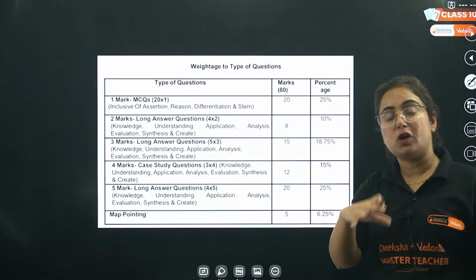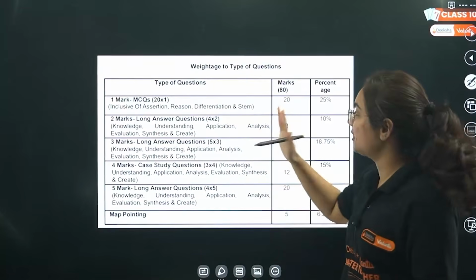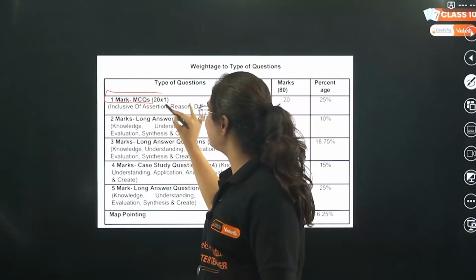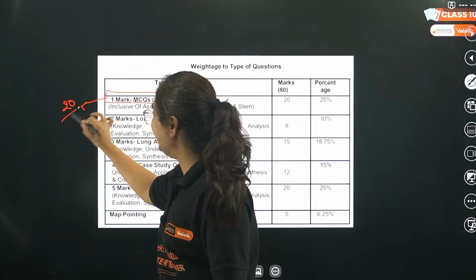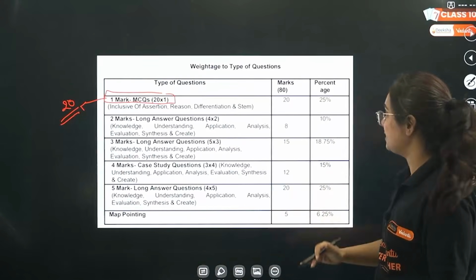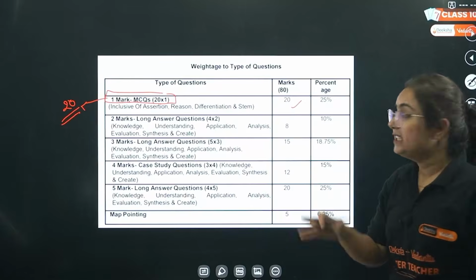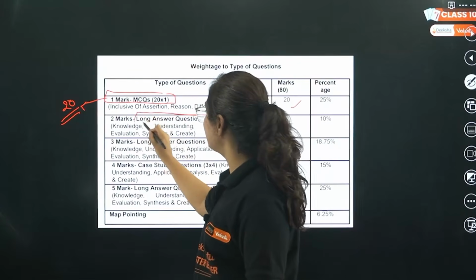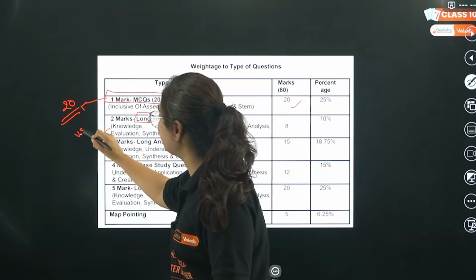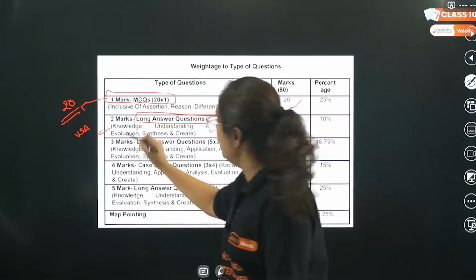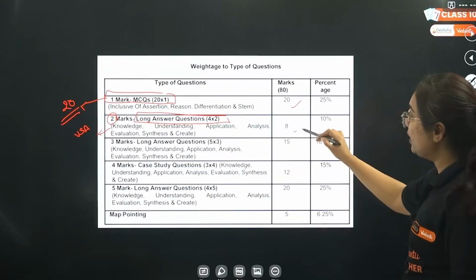Okay? The typology of the question in SST, as we studied in maths as well as science, is such that, beta, 1 marker question, that is an MCQ, right? 1 marker question, that is MCQ, will be 20 in number from each of the sections. Marks carrying 20, obviously, because 1 mark each. Then we will have long type of questions, right? I don't mean long type of question. It is actually very short answer type of question for 2 marks each, right? How many questions will be there in number, beta? 4, giving you 8 marks.